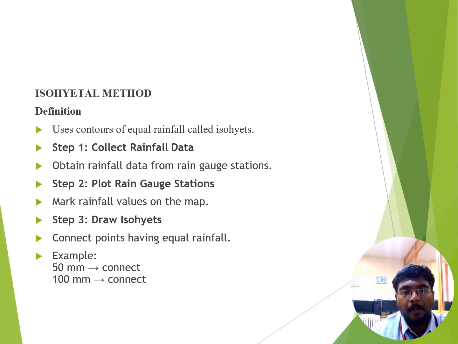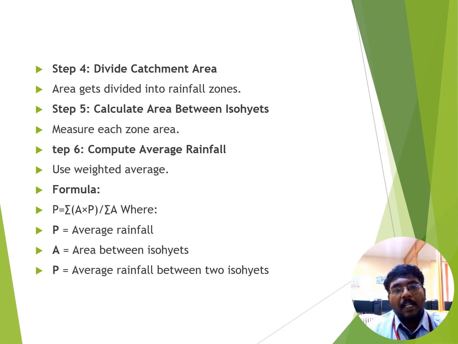There are 6 different steps to be followed. They are to collect the rainfall data, which means obtaining rainfall data from all the different rain gauge stations. After the collection of rainfall data, plot the rain gauge stations on the contour map. After that, the isohyets are drawn. For example, for each 50 millimeter to 100 millimeter, 1 or 2 isohyets must be present. In the next step, divide the entire catchment area into smaller rainfall zones. After that, calculate the area between the separated zones.